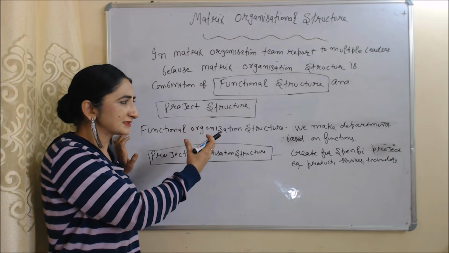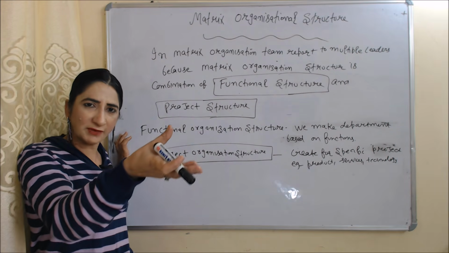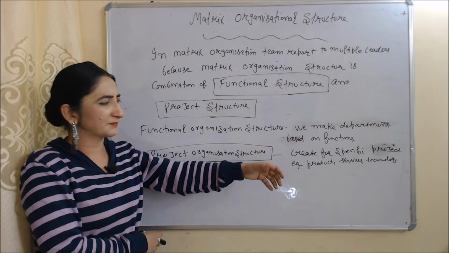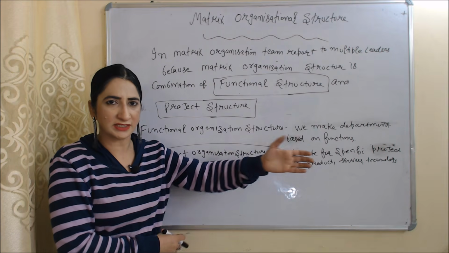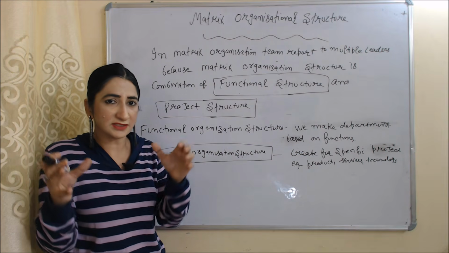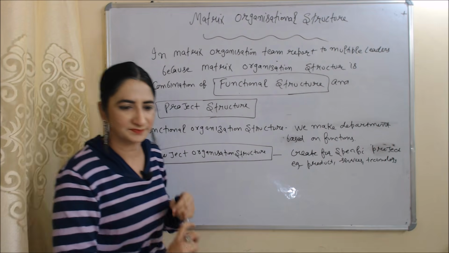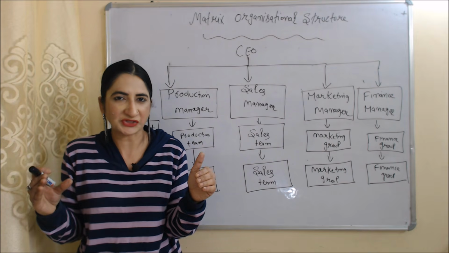We have already discussed that in functional structure we make departments based on their function, and we make project structure for a specific project. For example, a specific project of product, services and technology. And matrix organization is a combination of functional structure and project structure. Now we will see diagram of matrix organization structure.